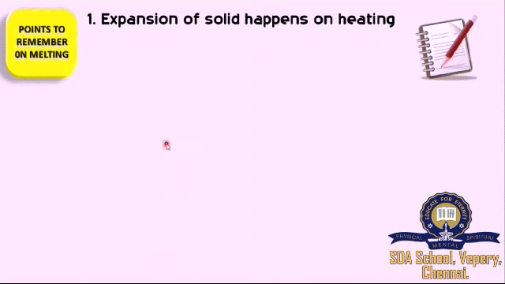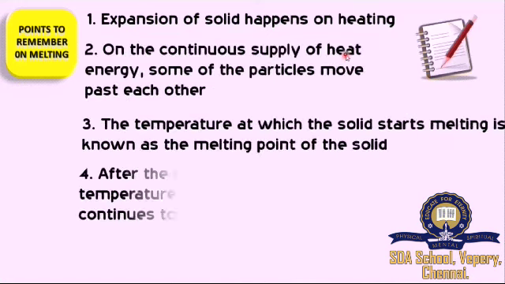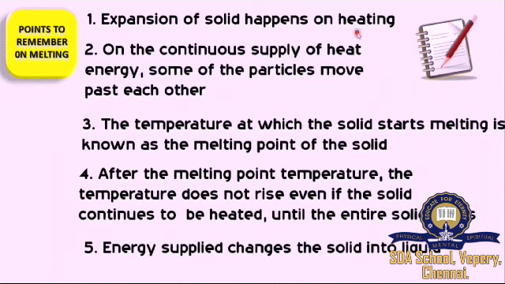Shall we write down the important points to remember on melting? Expansion of solid happens on heating. So how is the melting happening? It's because of heating. When we are applying the heat continuously, the particles are moving past each other.